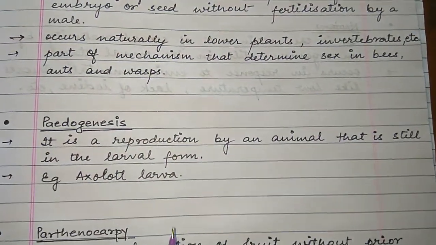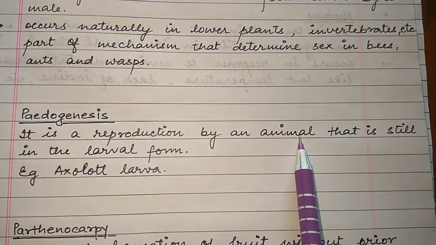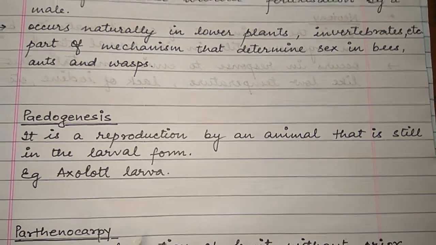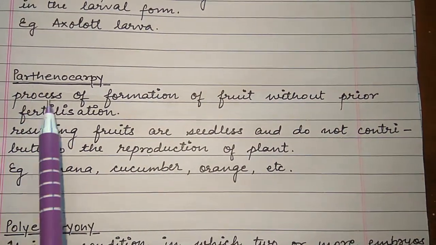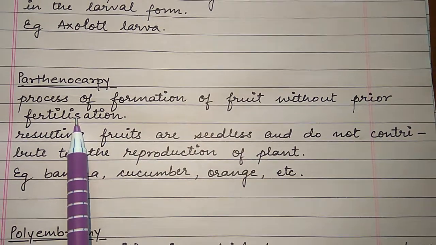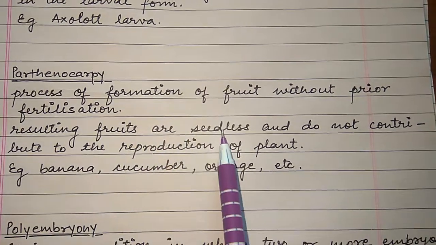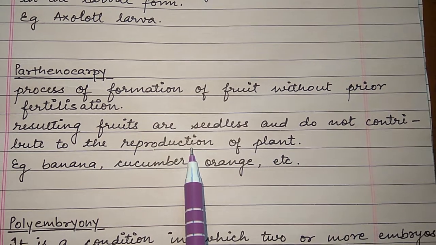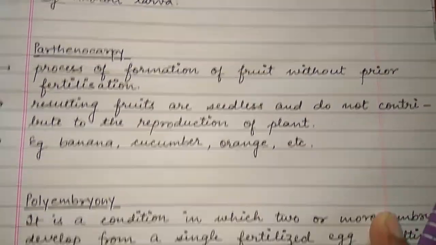Now next is pedogenesis. It is the process of reproduction by an animal that is still in the larval form. An example is the axolotl larva. Next is parthenocarpy. It is the process of formation of fruit without prior fertilization. It results in fruit which are seedless and do not contribute to the reproduction of the plant. Examples are banana, cucumber, orange, etc.